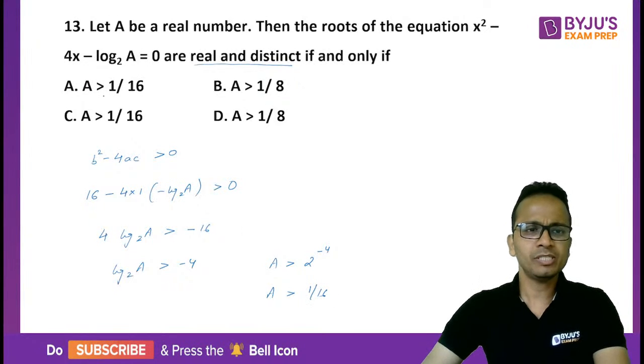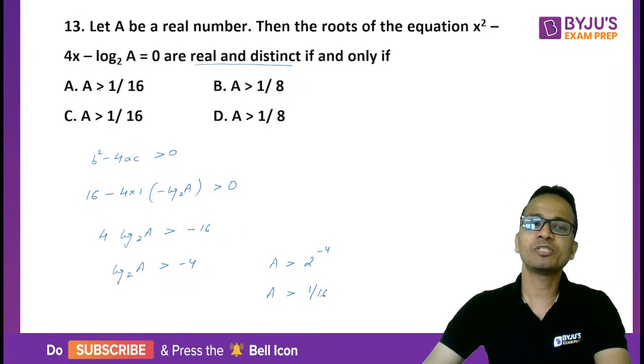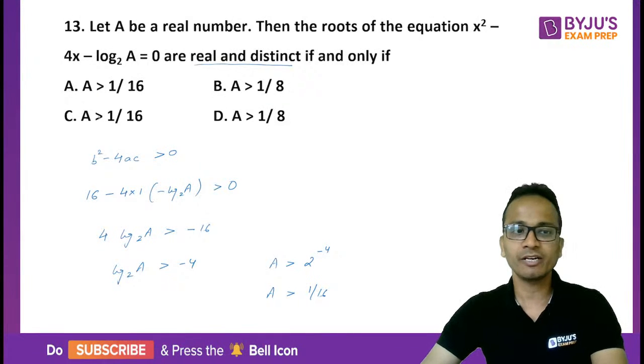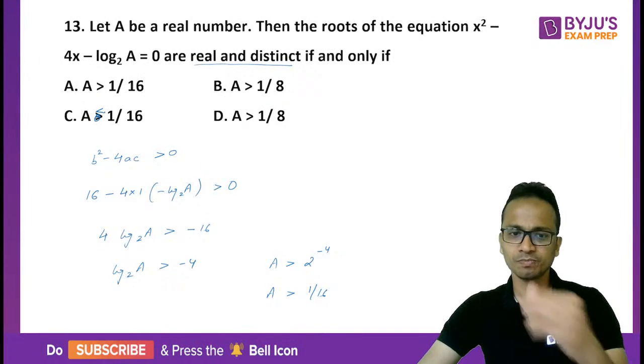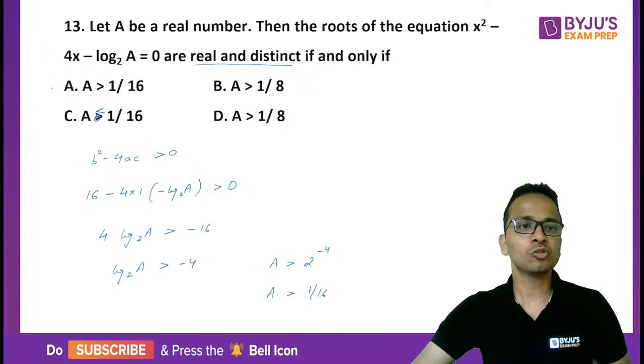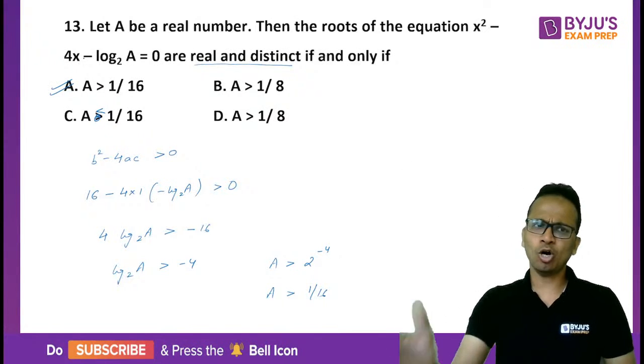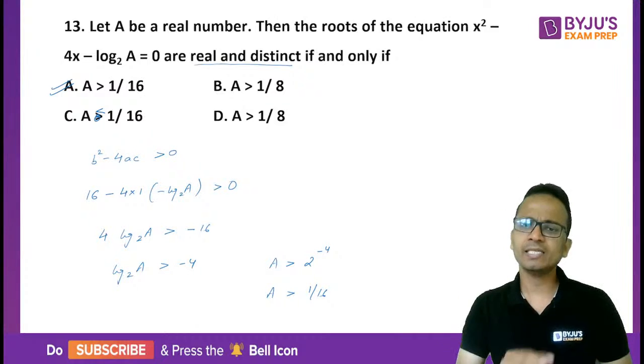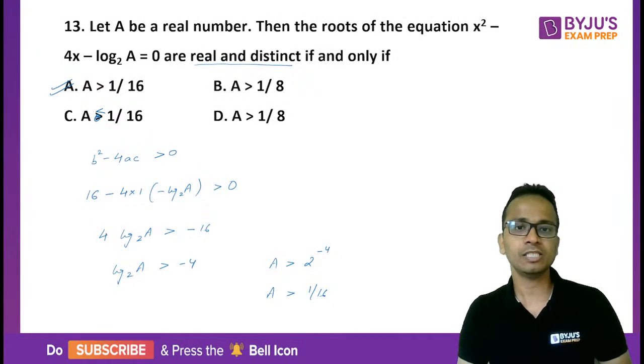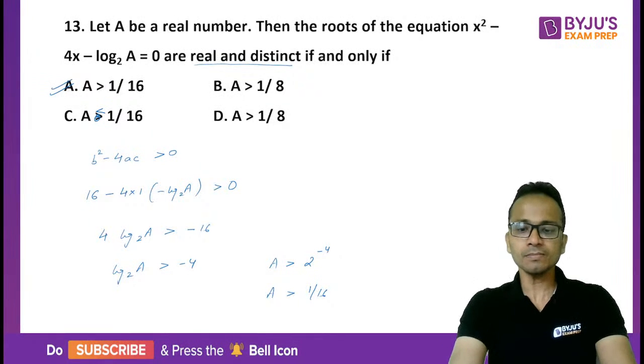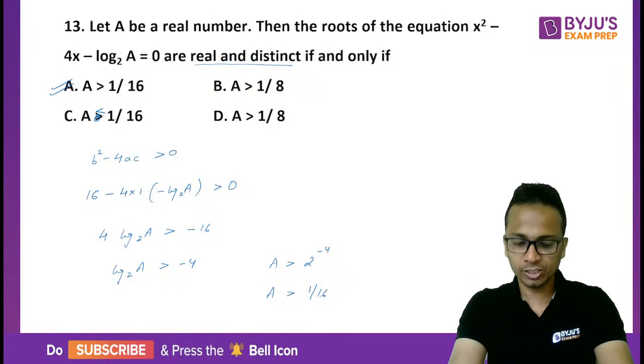Sorry, small mistake in the PPT. एक option greater than है, दोनों option greater than है, so एक option को less than कर लो. Obviously, small mistake. So the correct answer will be option A or option C, whatever. a is greater than 1 upon 16. Okay. All right. Let's move on to the next question.